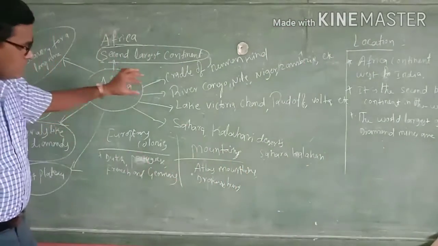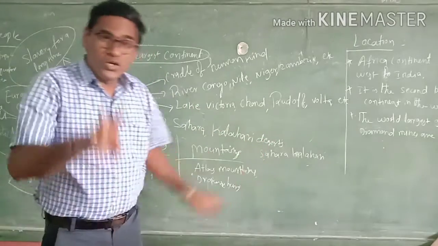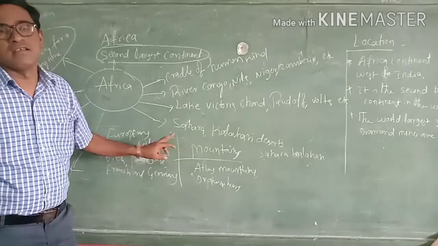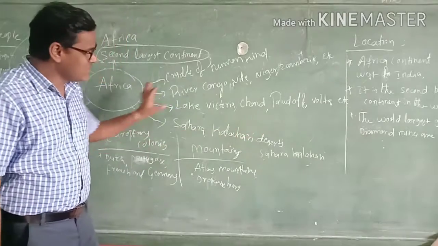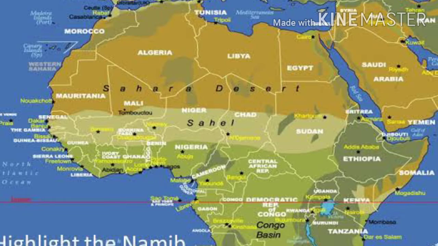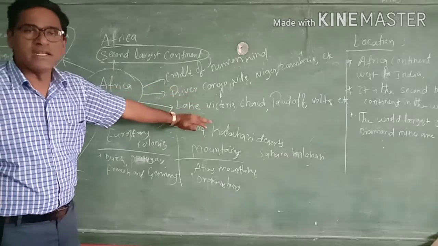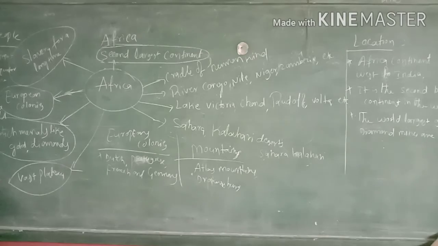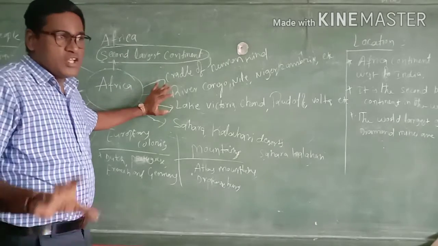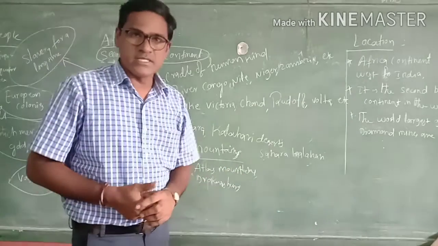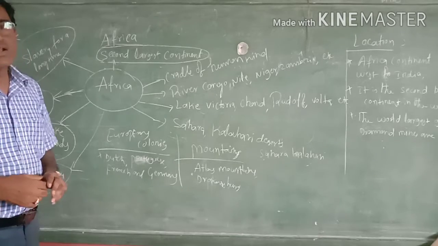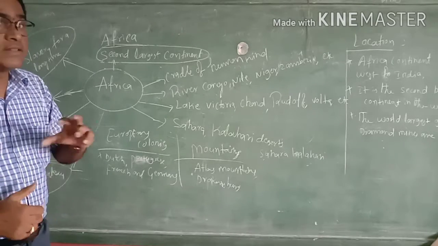So the Nile River is flowing in this African continent through the Sahara Desert. Here the Sahara Desert and the Kalahari Desert, two deserts, are there in this African continent. Most of these deserts are on the northern side of this continent. Okay. So these are the main important rivers, lakes, and deserts in Africa. Next, in this Africa, there are important mountains, very big mountains and highest peaks in this continent. I will tell you some important mountains which are there in this continent.